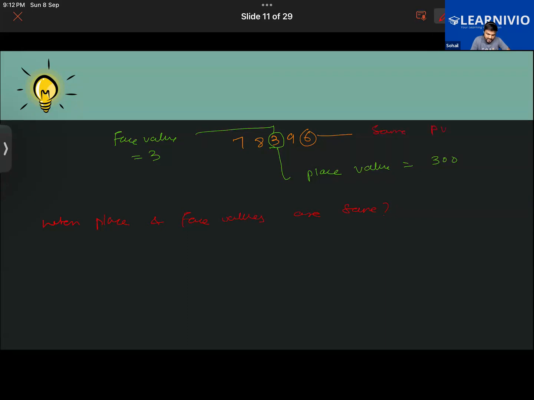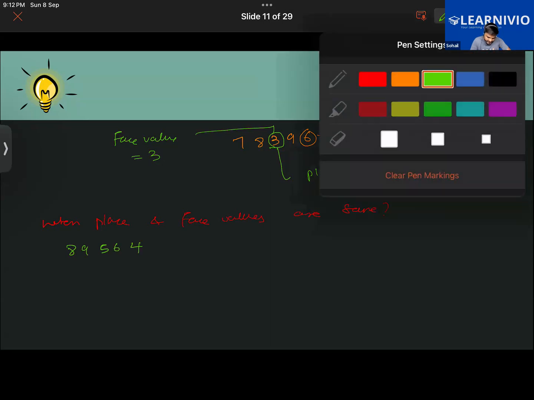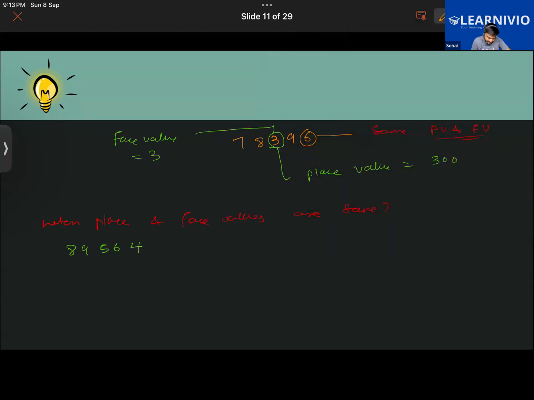Same place value and face value, in short, I'm writing here. So that is the thing. Okay, so you have learned about this. I'll give some questions on face value, and then we are going to move on to the next topic. So I'm writing down this number, 89564. You are required to find the face value of this 9.